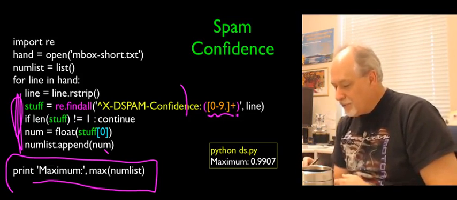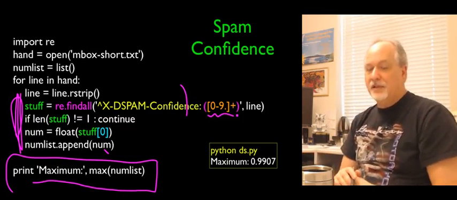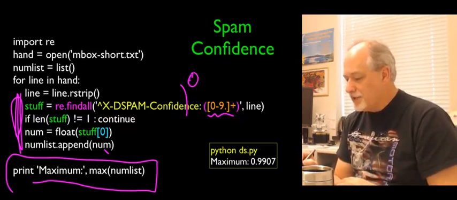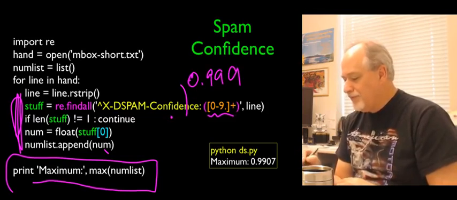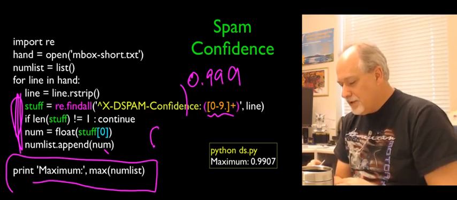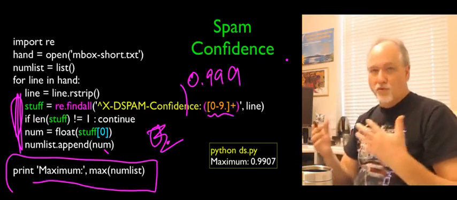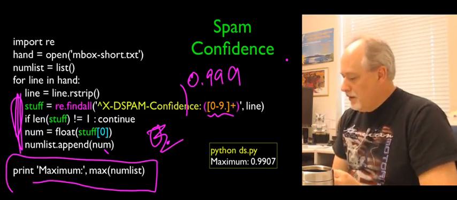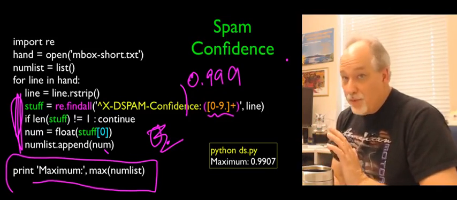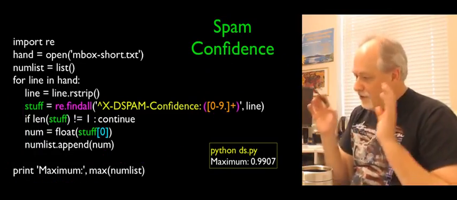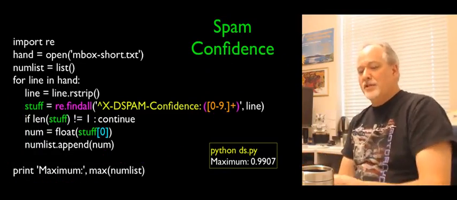And you could even improve this a little bit to make it even a little tighter, where it would go find a number like 0.999. You could say, oh, all the numbers are 0 dot. So you could make this a little more precise, so it would even skip things. You can make it so it looks exactly the way you want it to look.